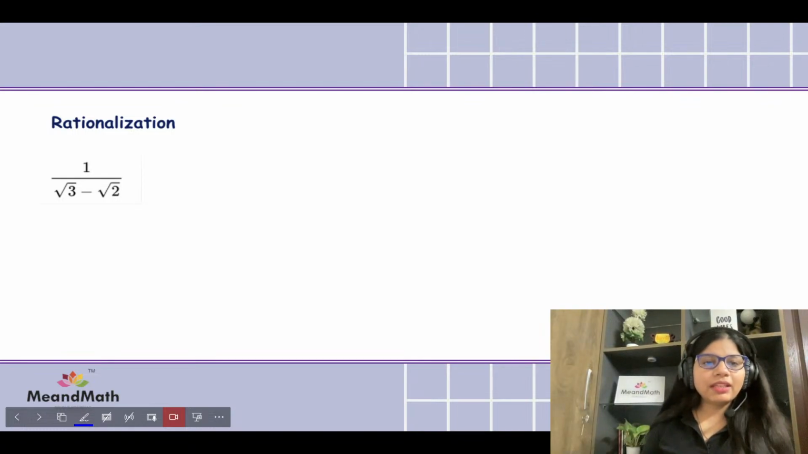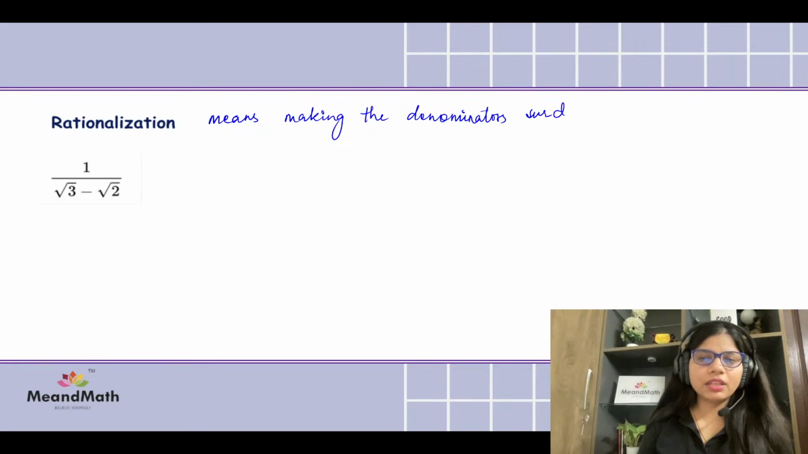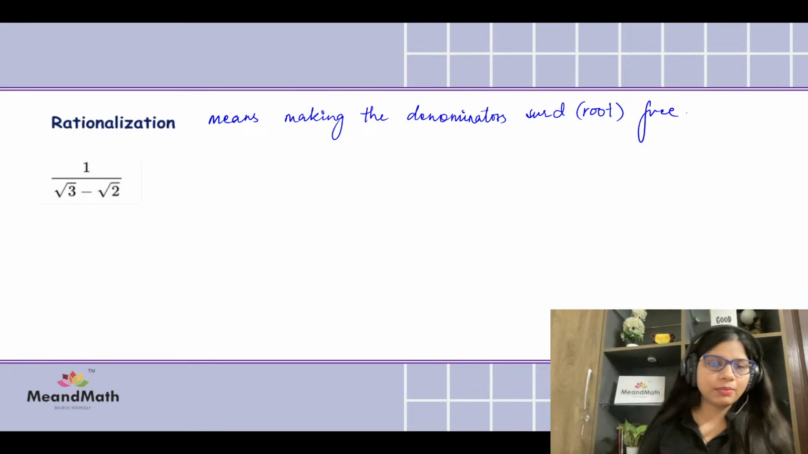Rationalizing meaning making the denominators surd free, I mean what's called root free, surd or root free. Okay, there shouldn't be any surd symbol, this radical symbol there down at the bottom.